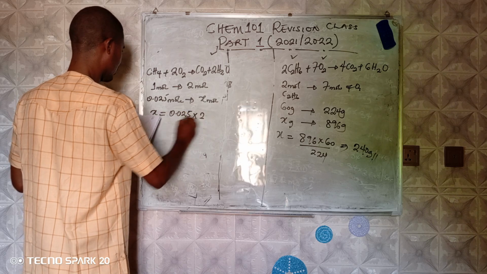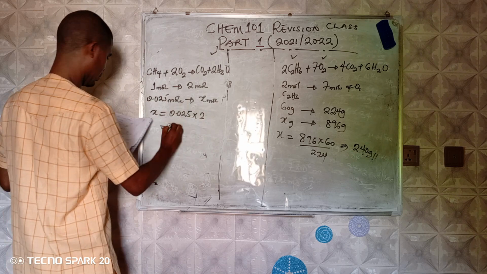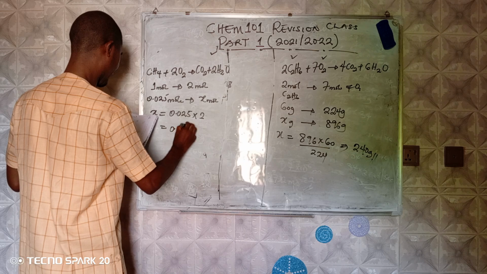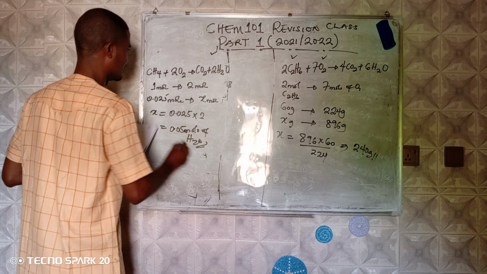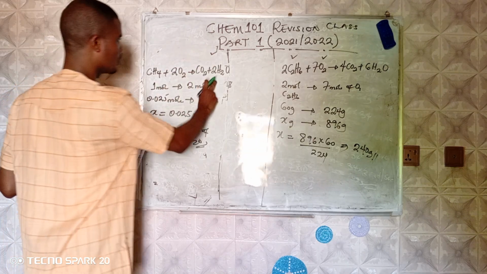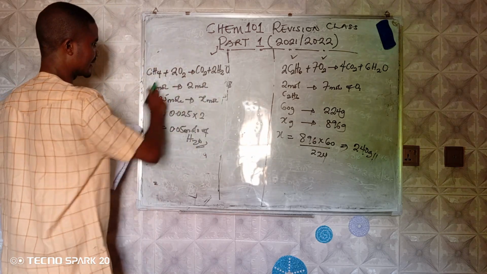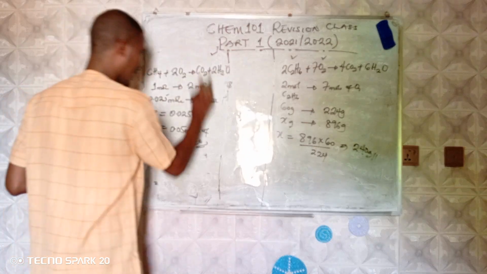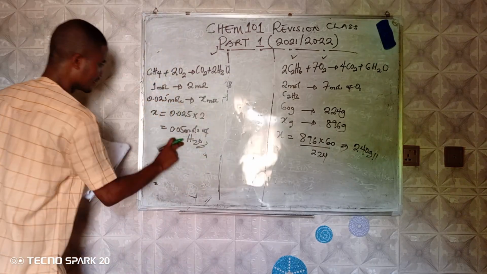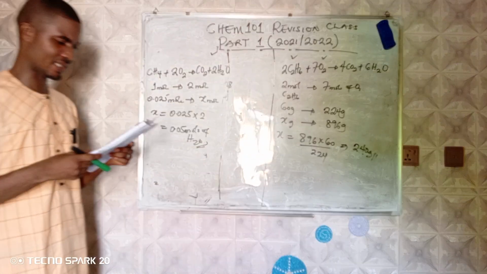0.025 times 2, which will give us 0.05 moles of what? Water. You see that 1 mole of this gave 2 moles of this. Then 0.025 moles of this will give how many moles of water? And at the end of the day, you get that.